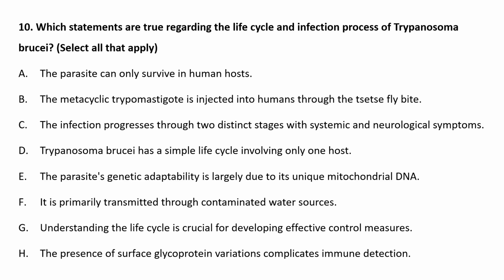The last question for your week 12 assignment is: which statements are true regarding the life cycle and infection process of Trypanosoma brucei? The correct statements are: the metacyclic trypomastigote is injected into humans through the tsetse fly bite.